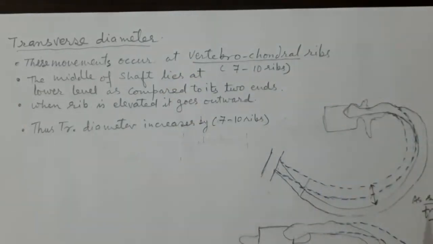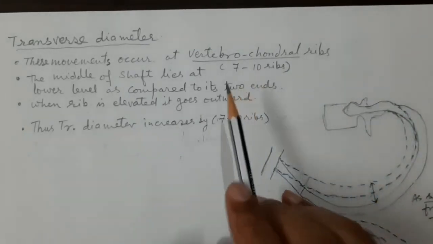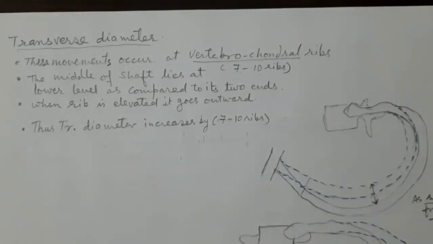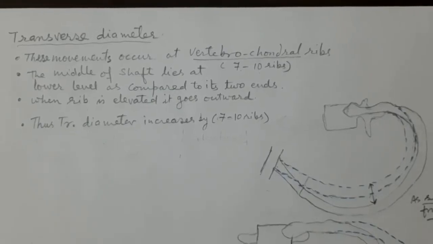Now this movement occurs at the vertebrochondral ribs. And which are the vertebrochondral ribs? From 7 to 10. And why are they called vertebrochondral? Because posteriorly they are attached to the vertebrae, and anteriorly they are attached to the costal cartilage.